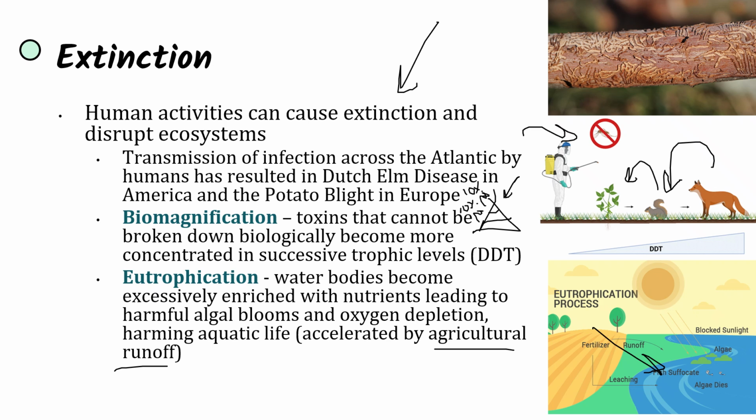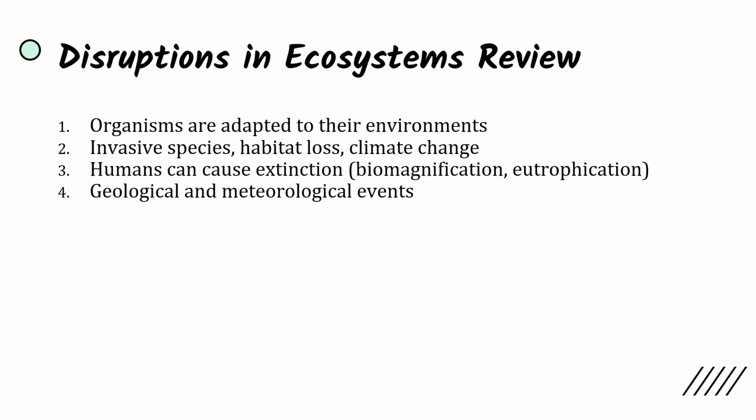And so human activities are a major contributor to a lot of ecosystem disruption, and can even lead to extinction. But of course, like we looked at that meteor in the last slide, natural events can also cause extinction. So reviewing 8.7, organisms are well adapted to their environment, but these ecosystems, due to sudden changes, can be disturbed, and organisms won't be able to adjust fast enough.